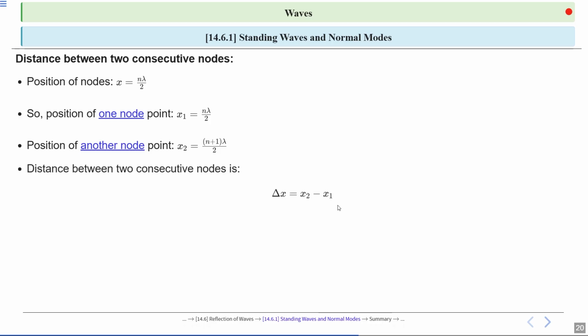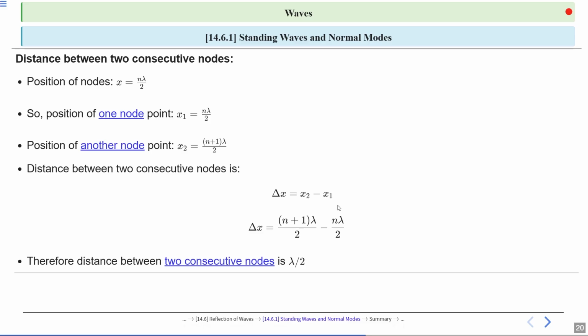So the distance between two consecutive nodes is found by subtracting their positions. The formula is delta x equal to x2 minus x1. This gives the spacing between nodes in the wave pattern. So we see this equation to calculate spacing: delta x is equal to (n plus 1) lambda divided by 2 minus n lambda divided by 2.